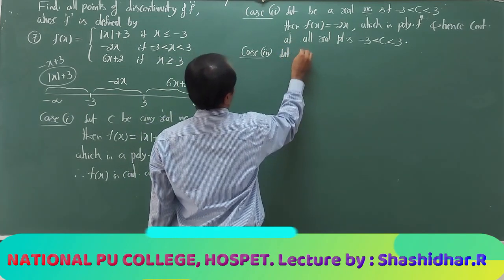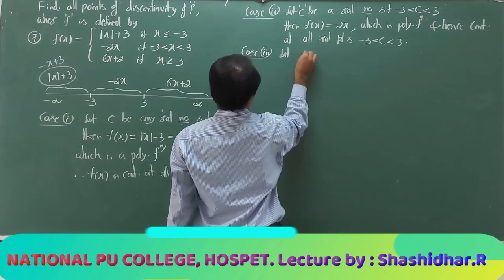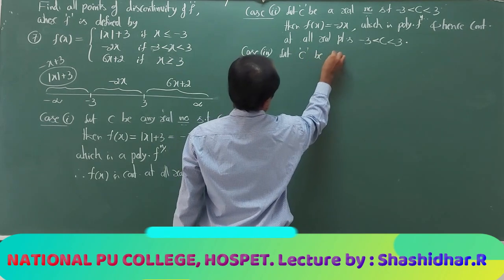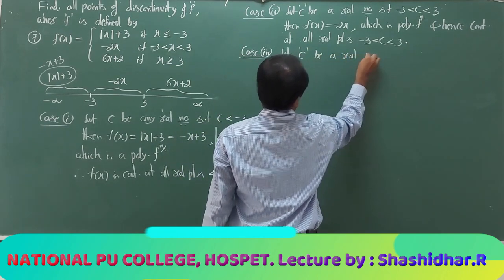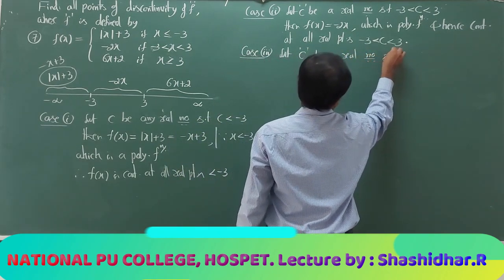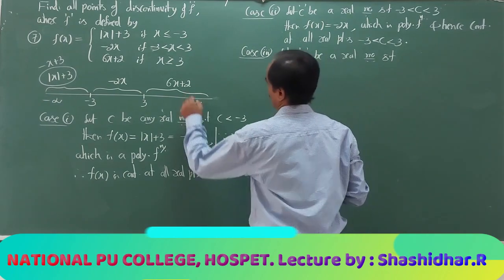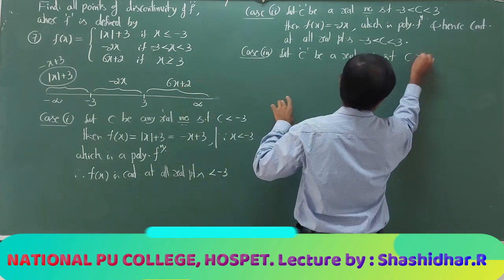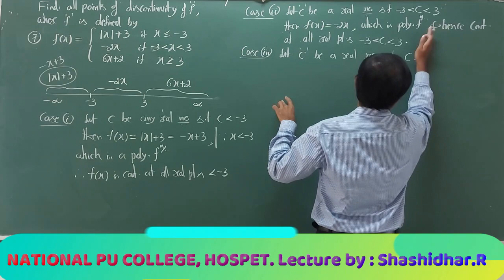Let c be a real number such that c is greater than 3.